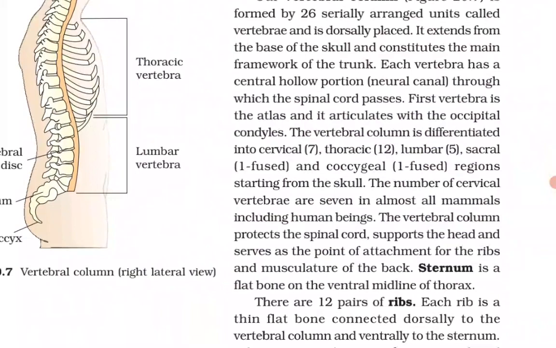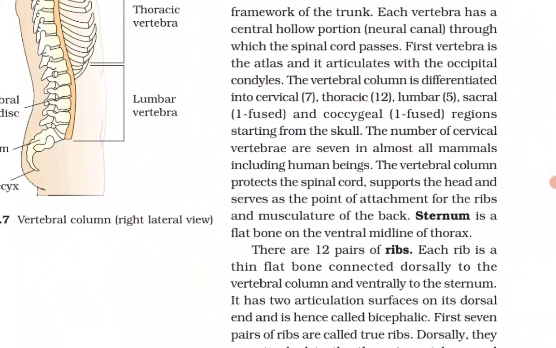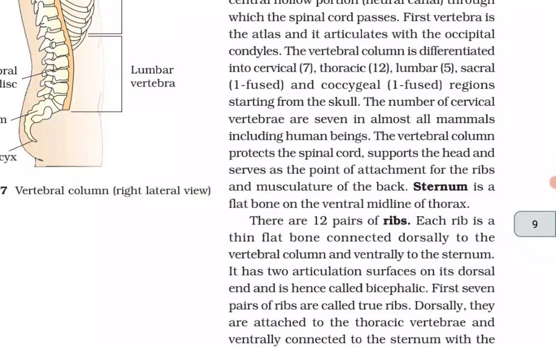The vertebral column is differentiated into cervical 7, thoracic 12, lumbar 5, sacral 1 fused and coccygeal 1 fused regions starting from the skull. The number of cervical vertebra are 7 in almost all mammals including human beings. The vertebral column protects the spinal cord, supports the head and serves as the point of attachment for the ribs and musculature of the back.